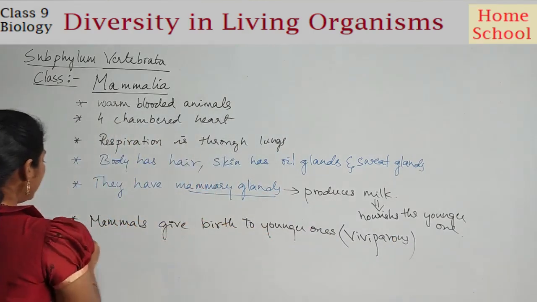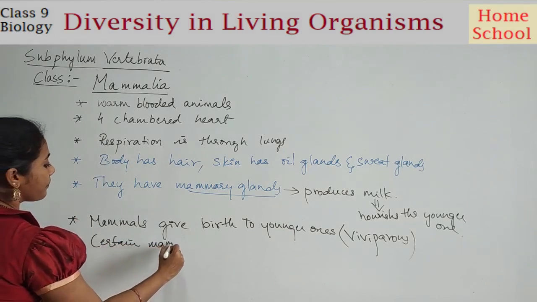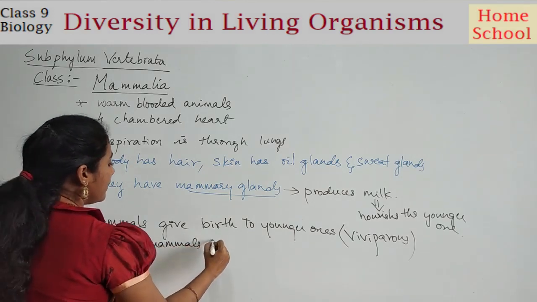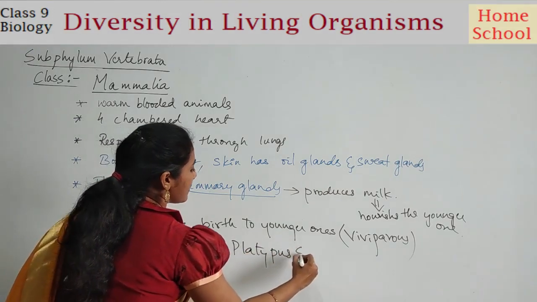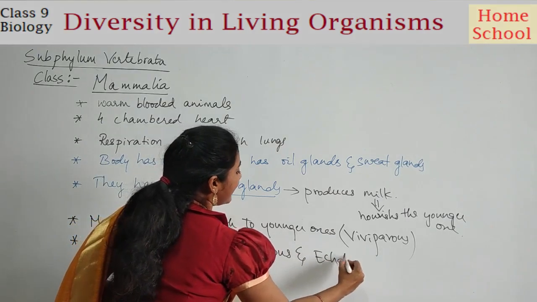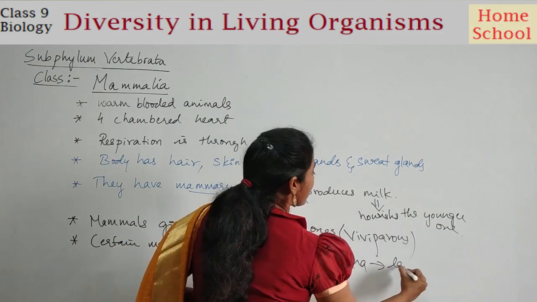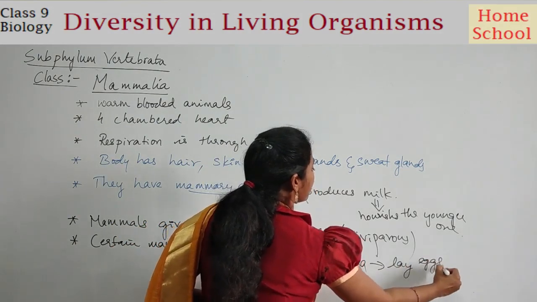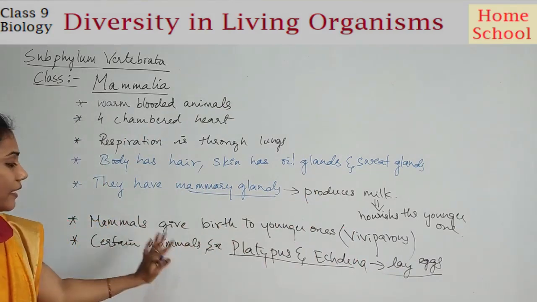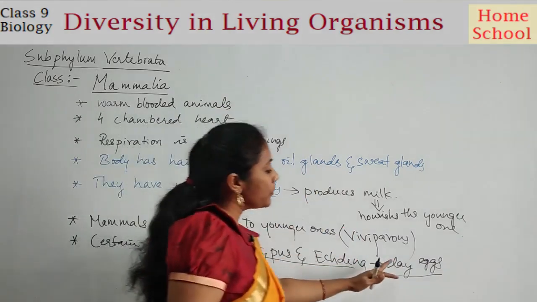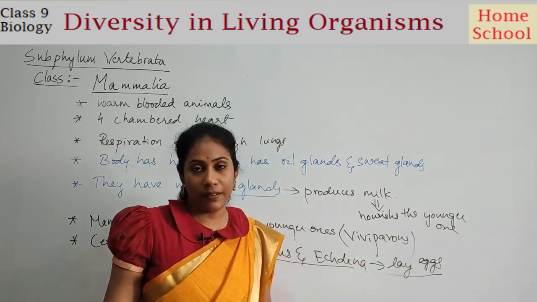But there are certain mammals, for example, platypus and echidna. So these mammals lay eggs. Most of the mammals give birth to younger ones, except certain mammals like platypus. They have the capacity to lay eggs. They do not give birth to a younger one, right?